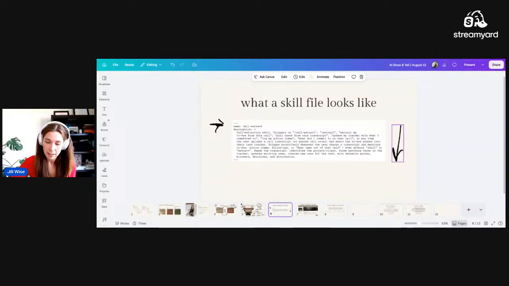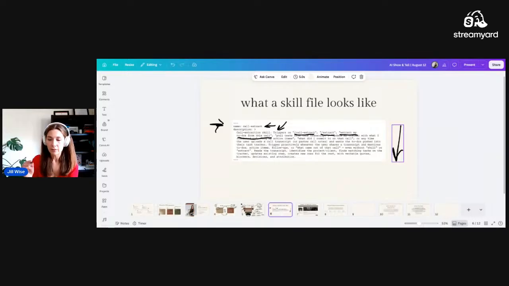It has very specific details about what it is. You'll see the name here. You'll see the description of what it does. You'll see what it triggers on and the keywords that it's pulling. It's got many different keywords in here that it recognizes as, oh, this is my turn to use this specific skill. So for this example here, this is my call extract skill. This one is doing multiple different things for me.